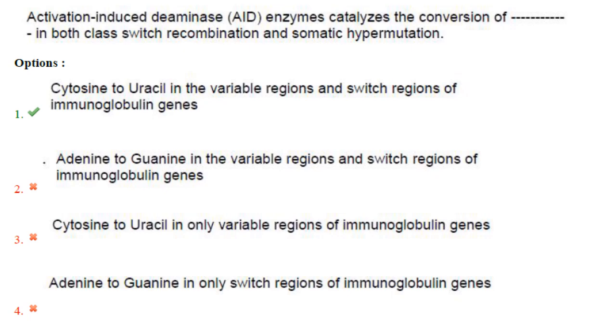Then activation induced deaminase, AID, catalyzes the conversion of dash in both the class switch recombination and somatic hypermutation. So activation induced deaminase is an enzyme that is predominantly expressed in germinal center B cells and it plays a role in immunoglobulin class switch recombination and somatic hypermutation for antibody maturation. So this AID enzyme catalyzes the conversion of cytosine to uracil in the variable region and switch regions of immunoglobulin genes. Answer is option 1.